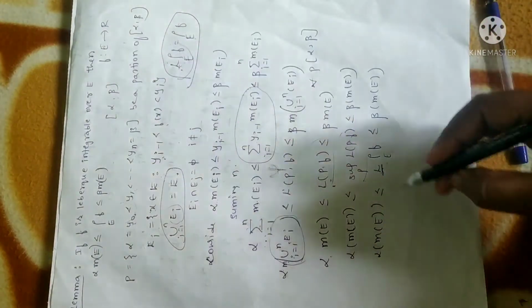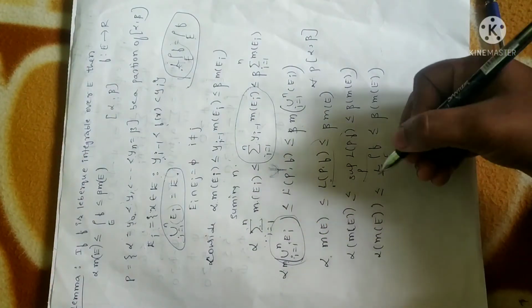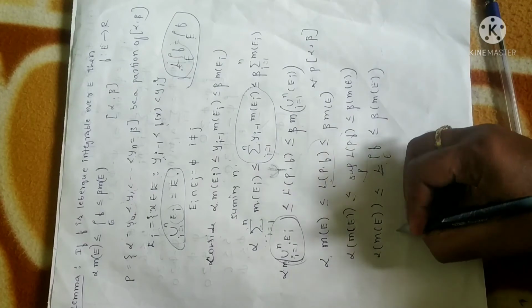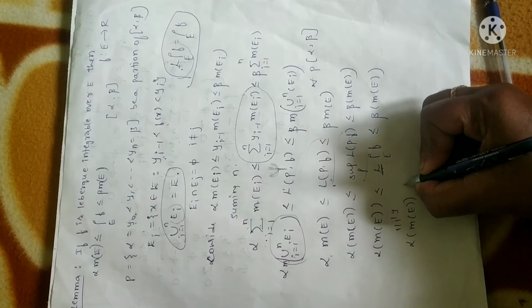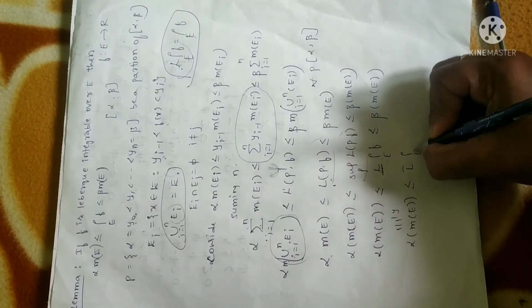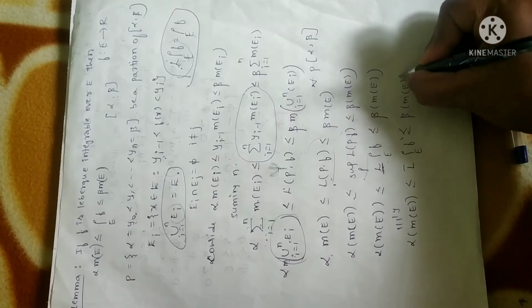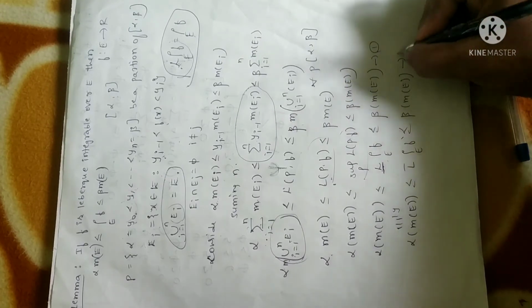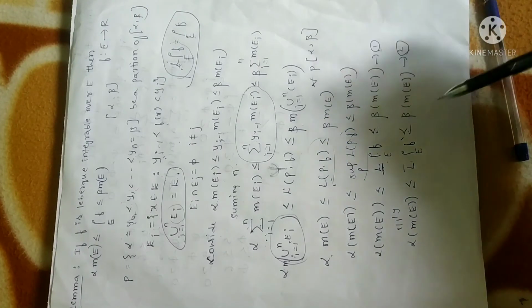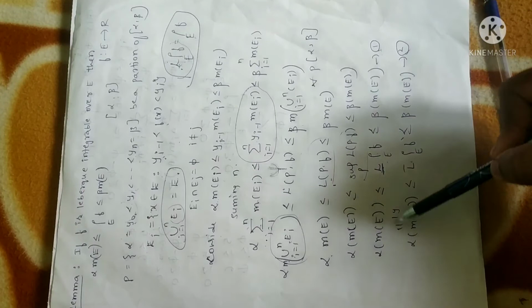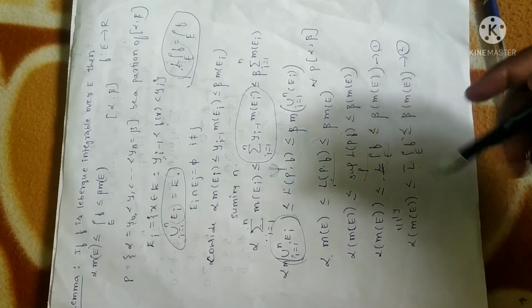Since I have proved it for the lower Lebesgue integral, it will be true for the upper Lebesgue integral as well. So I can write this as, similarly we can prove alpha into measure of E will be less than or equal to the upper Lebesgue integral over E of f, which will be less than or equal to beta into measure of E. So from equations 1 and 2 we can clearly say that alpha and beta satisfy the condition with respect to both the lower Lebesgue integral and the upper Lebesgue integral.